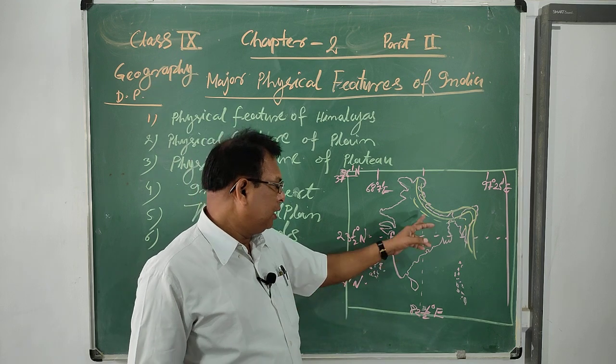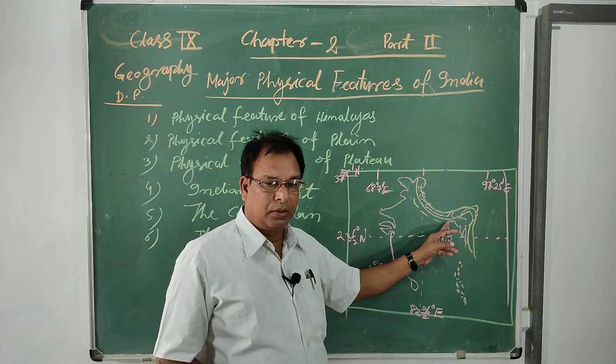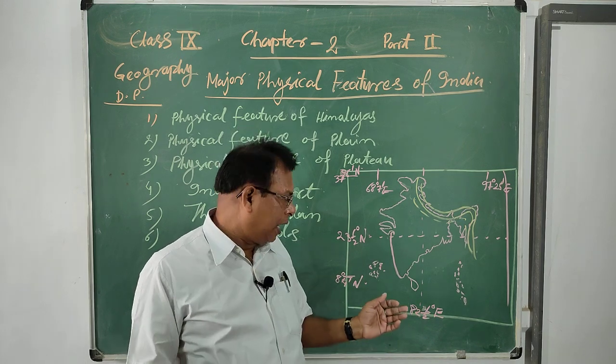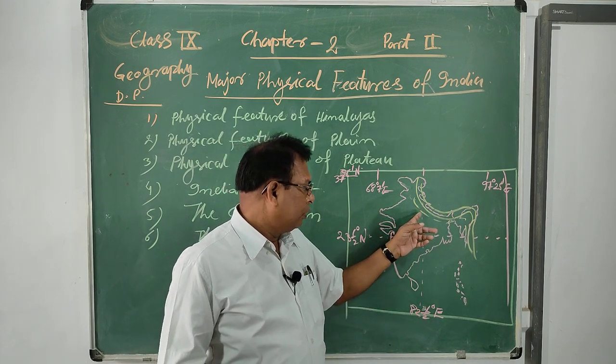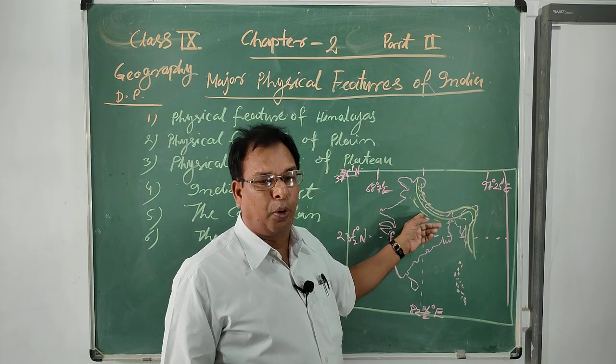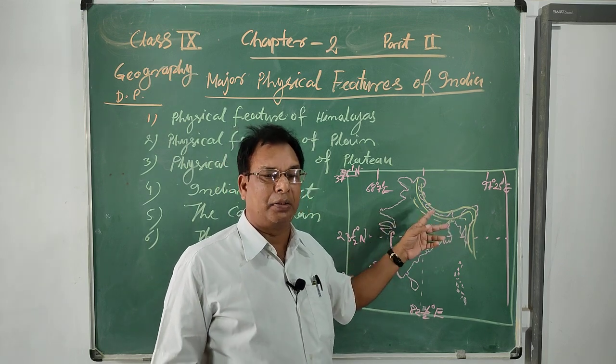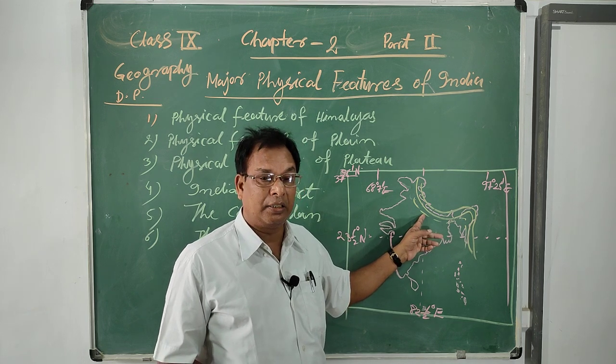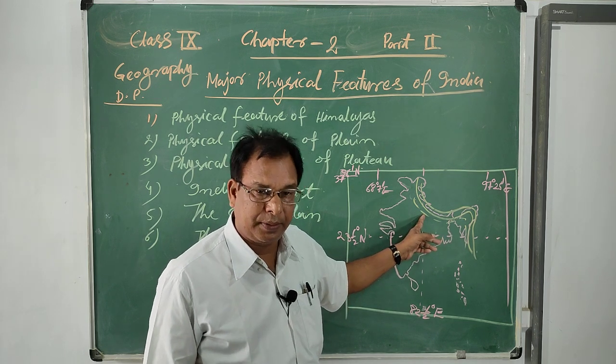But the third range, whose broken, not continuous parts are seen, the lowest range of the Himalayas, is known as the outer Himalayas, or it is also called the Shivalik.